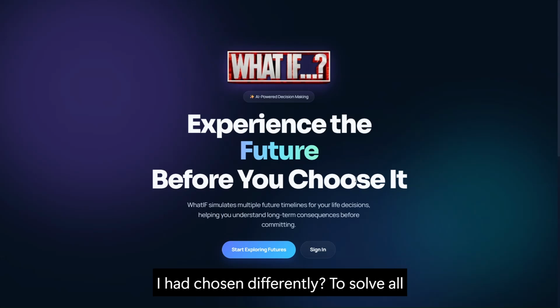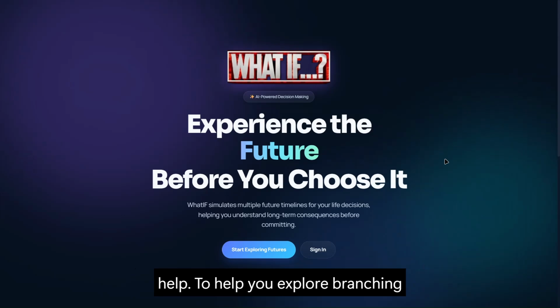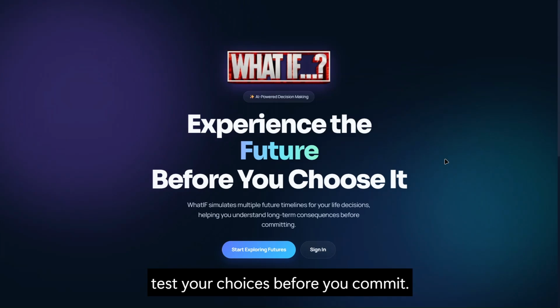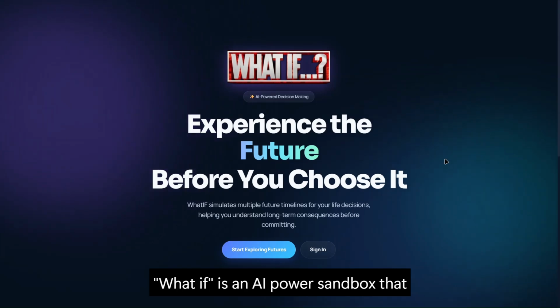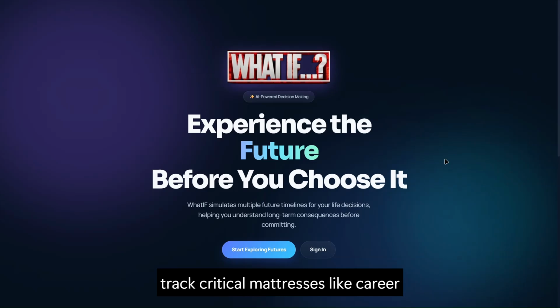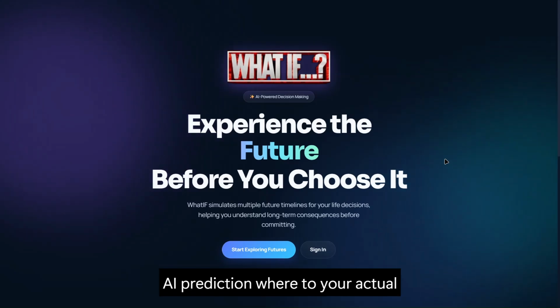To solve all this, we have created What If, a cognitive timeline simulator designed to help you explore branching futures, compare trade-offs, and pressure test your choices before you commit. What If is an AI powered sandbox that models your decision as interactive branching trees of possibilities. It lets you simulate years into the future, track critical metrics like career growth, mental health, and finances, and even circle back to verify how close the AI predictions were to your actual reality.